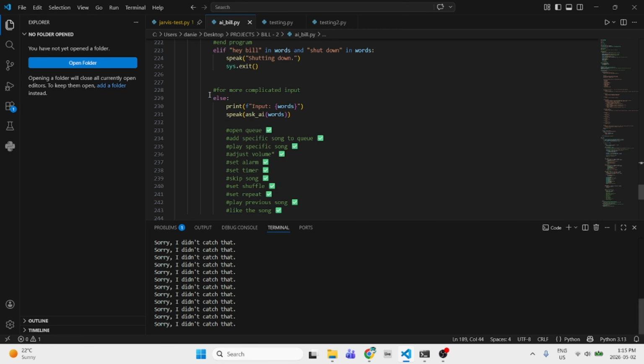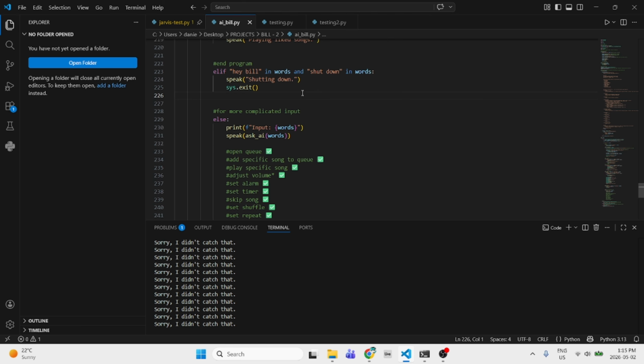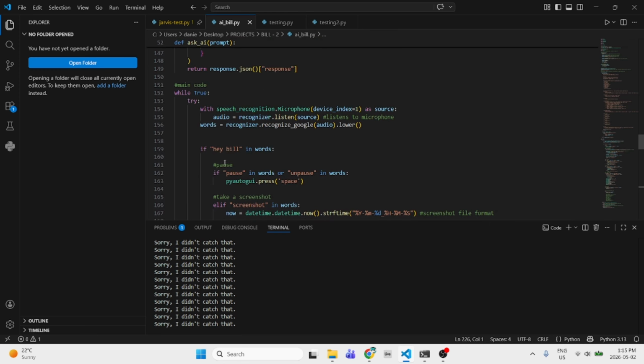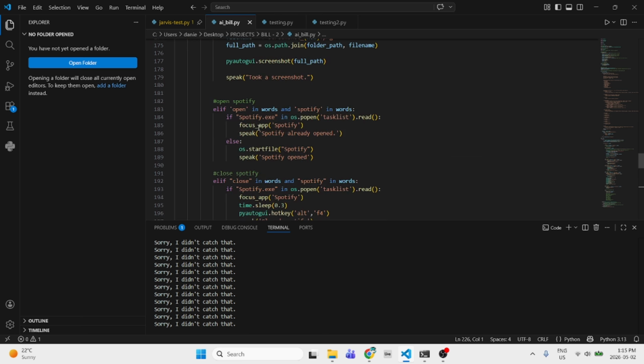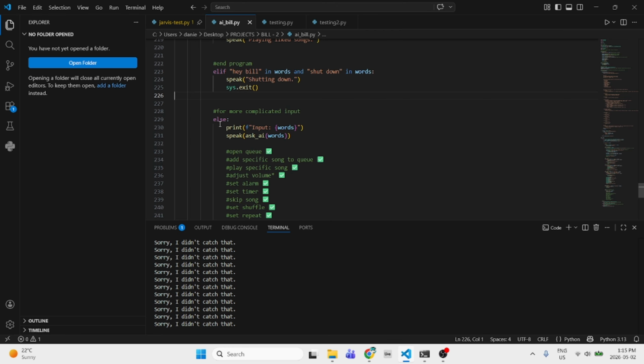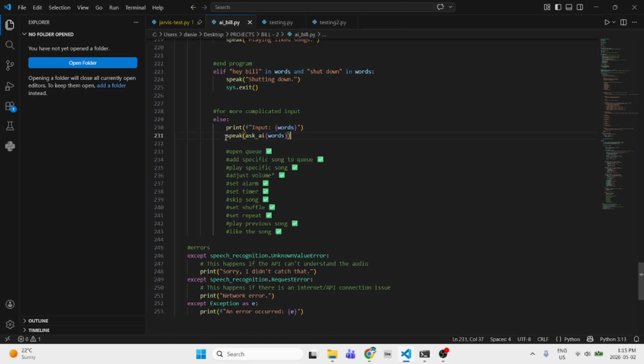This is what I worked on the most. If any of these are false, so let's say they go through every single one, like unpause, screenshot, and they don't detect any of these to be true, then we go to the else. And this is where we ask AI. This is just for the testing, and ask AI is the function, and the words are our input. This is a list of all the things that I want AI to incorporate into the AI decryption: opening queue, adding specific songs to queue, playing specific songs.